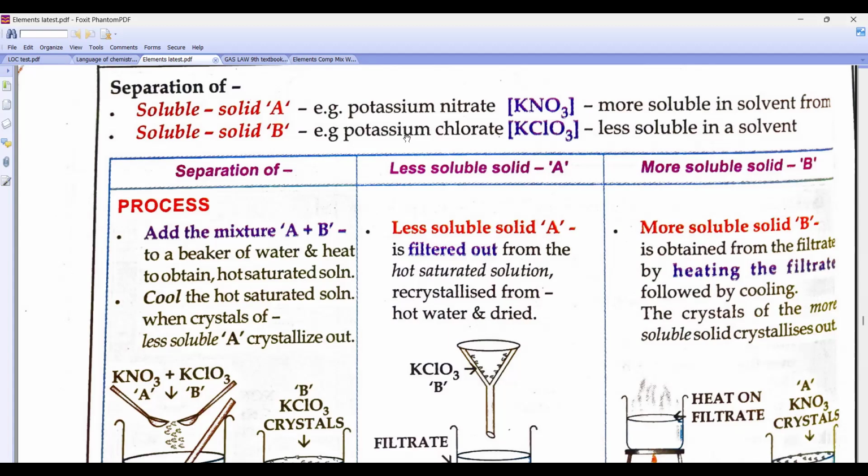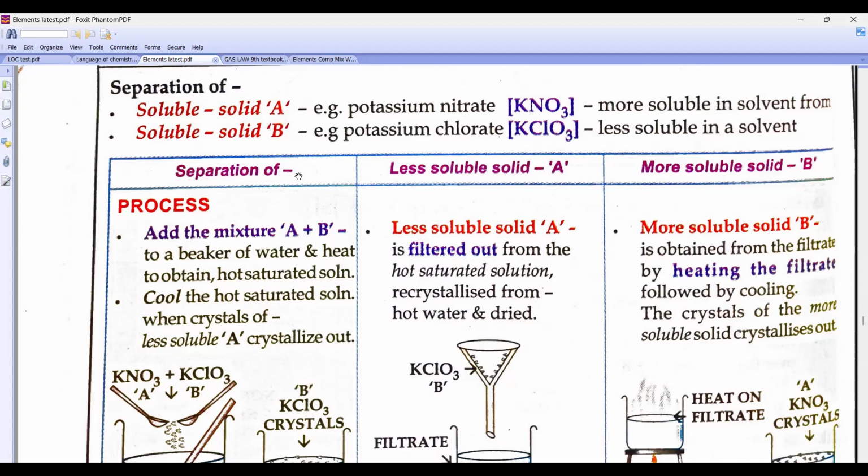And after 20 minutes, she will come out. Were we all three coming out at the same time, or at different times? Different. So we are coming out in fractions. First my fraction came out, then hers, and then hers. Therefore this method is known as fractional crystallization.